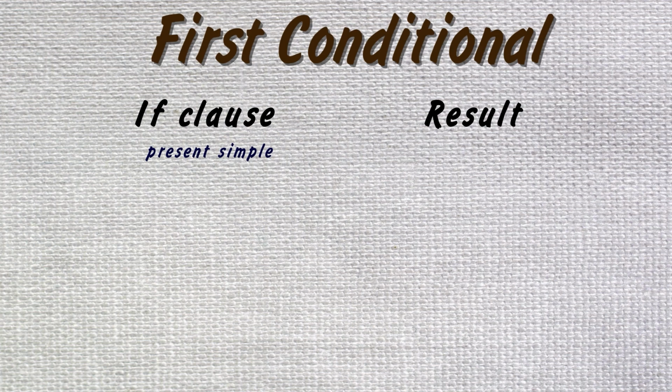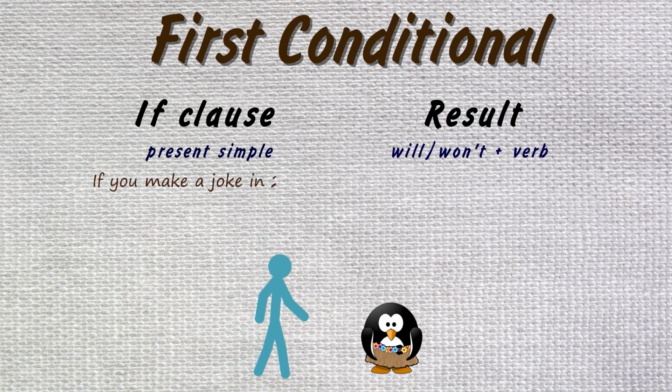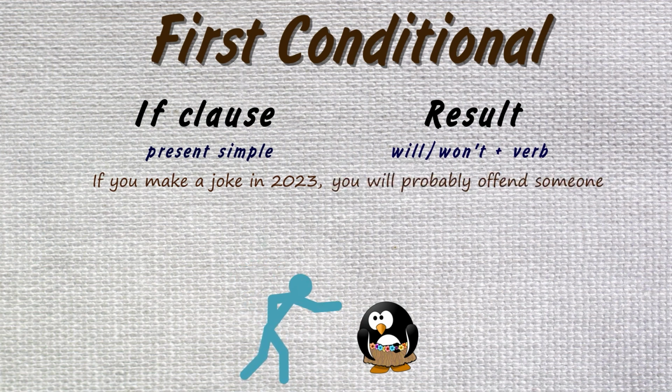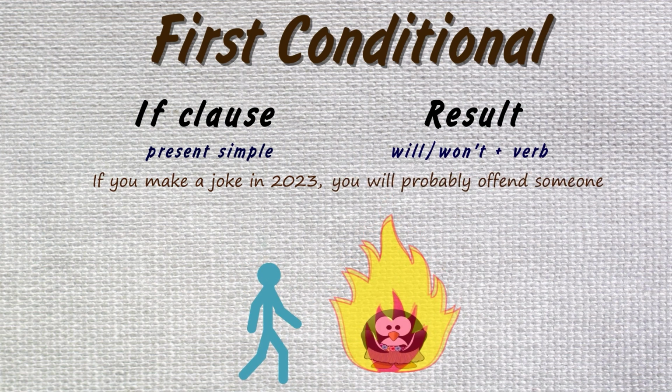Now, let's look at the grammar and the structure of a first conditional sentence. All conditional sentences have an if clause and a result clause. In the first conditional, the if clause is in the present simple and the result clause uses will or won't plus verb. For example, if you make a joke in 2023, you will probably offend someone.